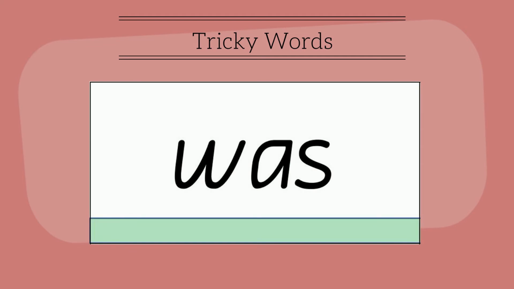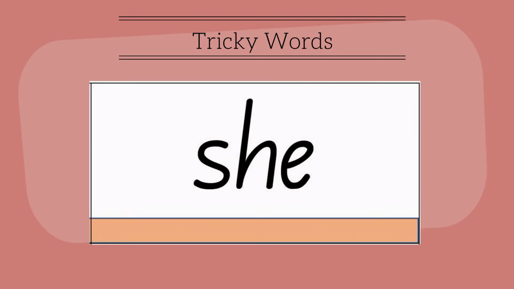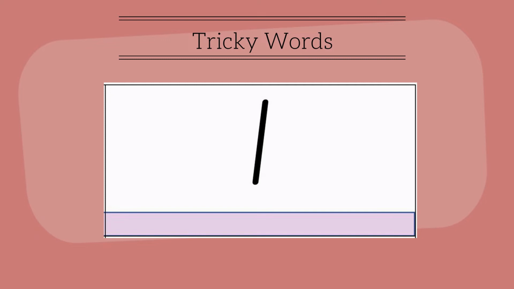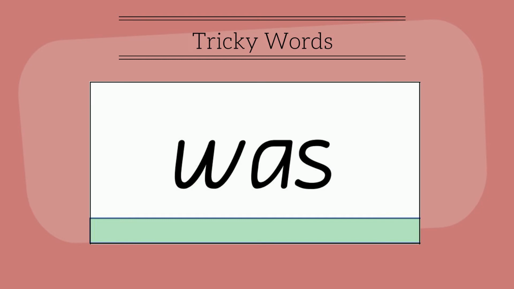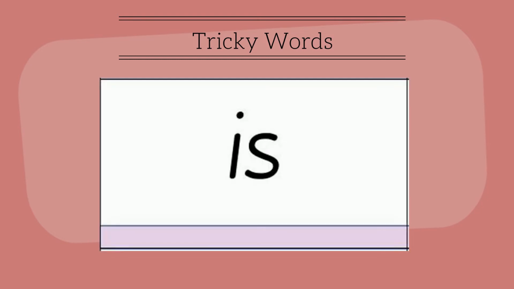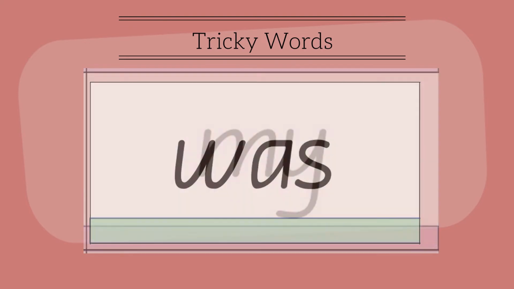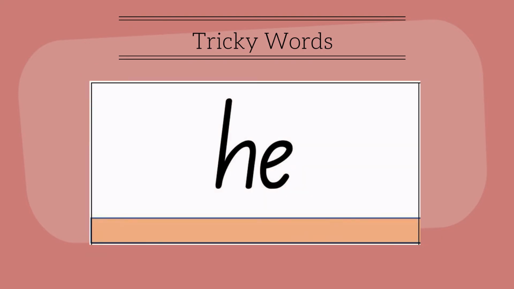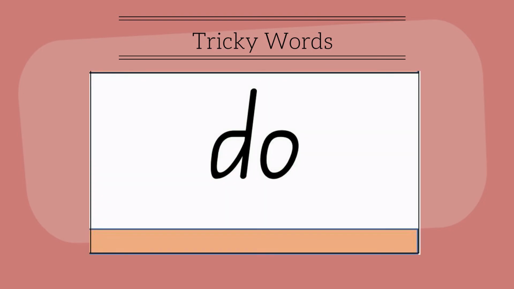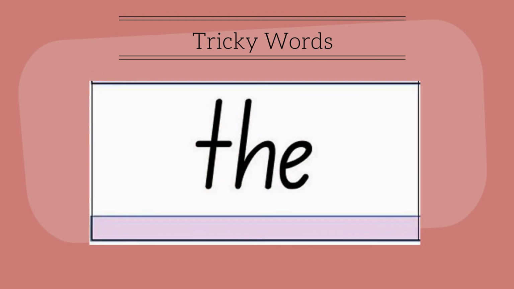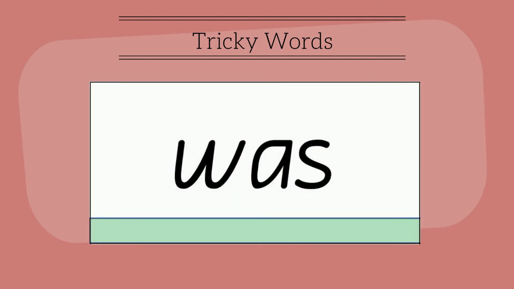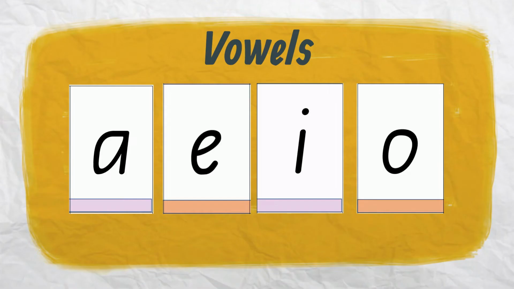Let's read them together. Was, she, he, I, to, the, was, do, is, my, was, he, do, to, the, she, was. Say your vowel sounds. A, e, I, o.